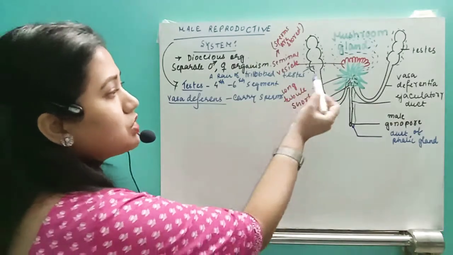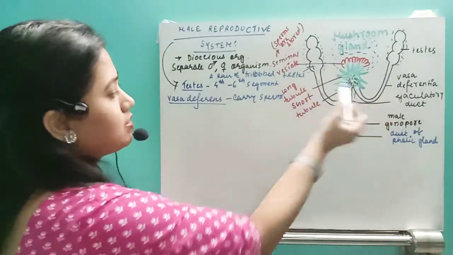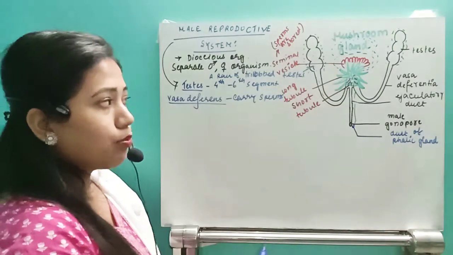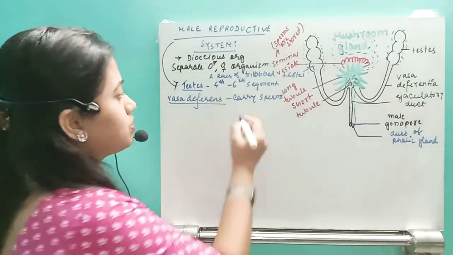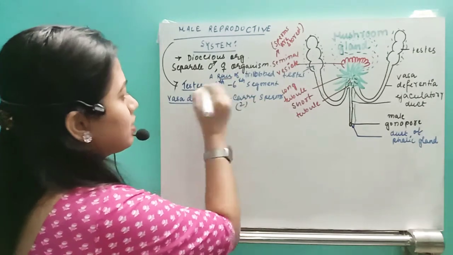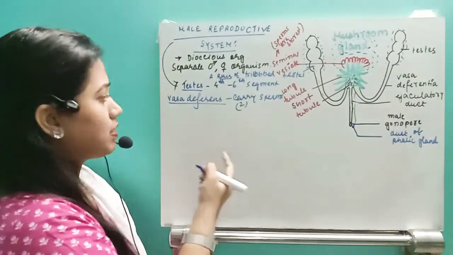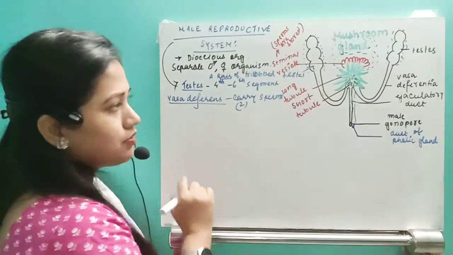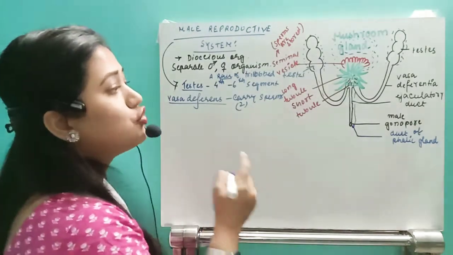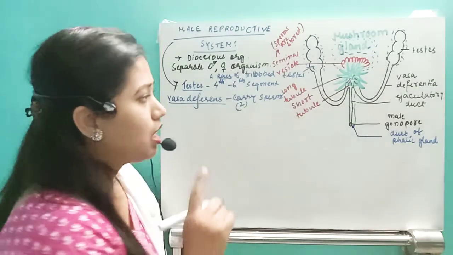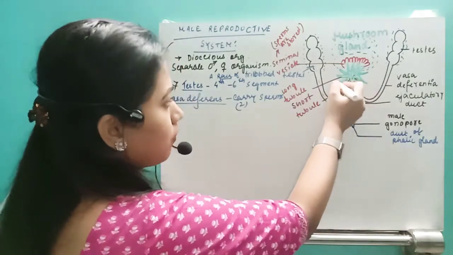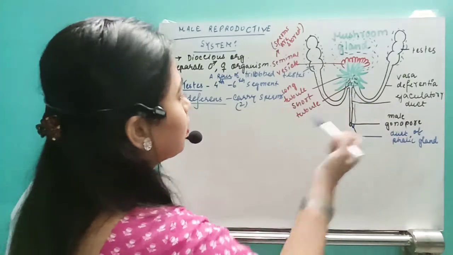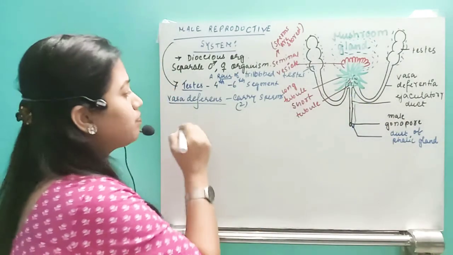Now from each testis a duct arises, known as the vas deferens, which carries the sperms. How many vasa deferentia are present? Two. So the testes are a pair, and the vasa deferentia are also a pair. After that, the two vasa deferentia join in one region, and that region is known as the ejaculatory duct.